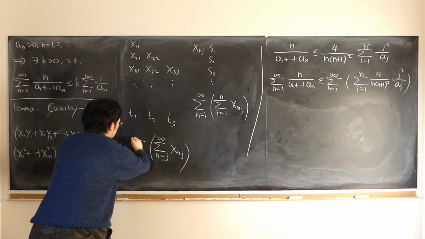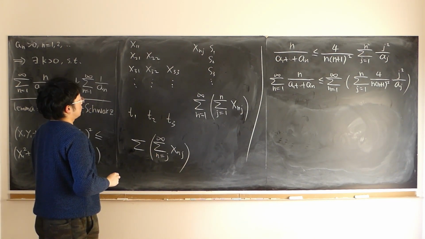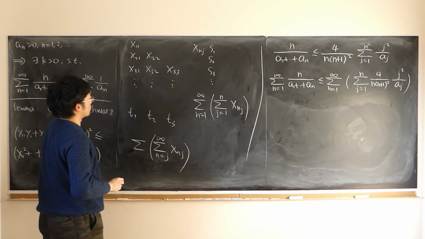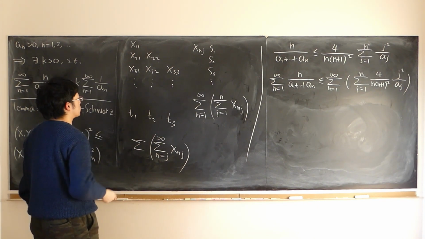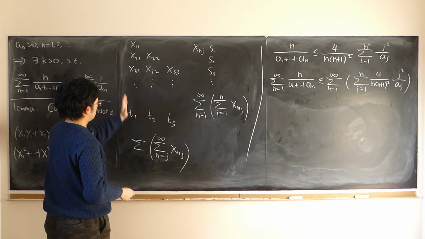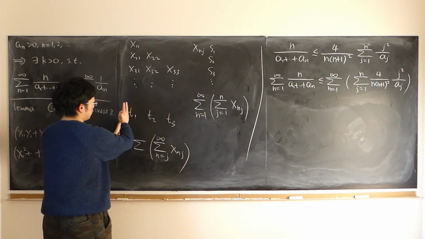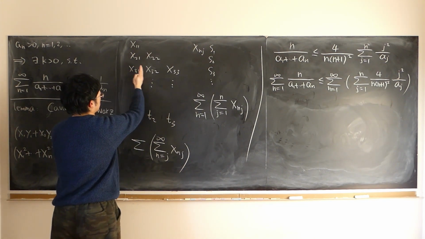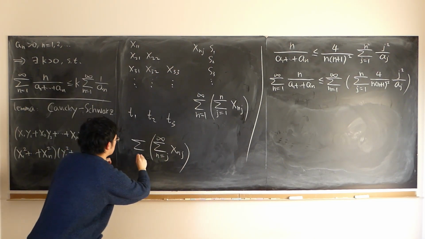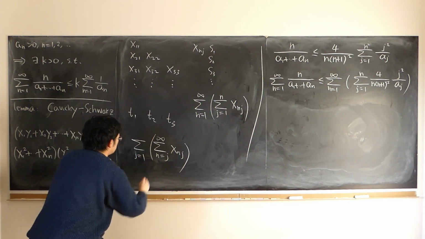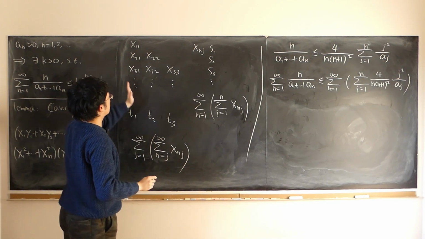Then we do the sum of T1 plus T2 plus T3. What's changing now? What's changing now is the column is changing, right? Sum of the first column, sum of the second column, sum of the third column. So column is j, and j goes from 1 to infinity. This time column is changing, right?